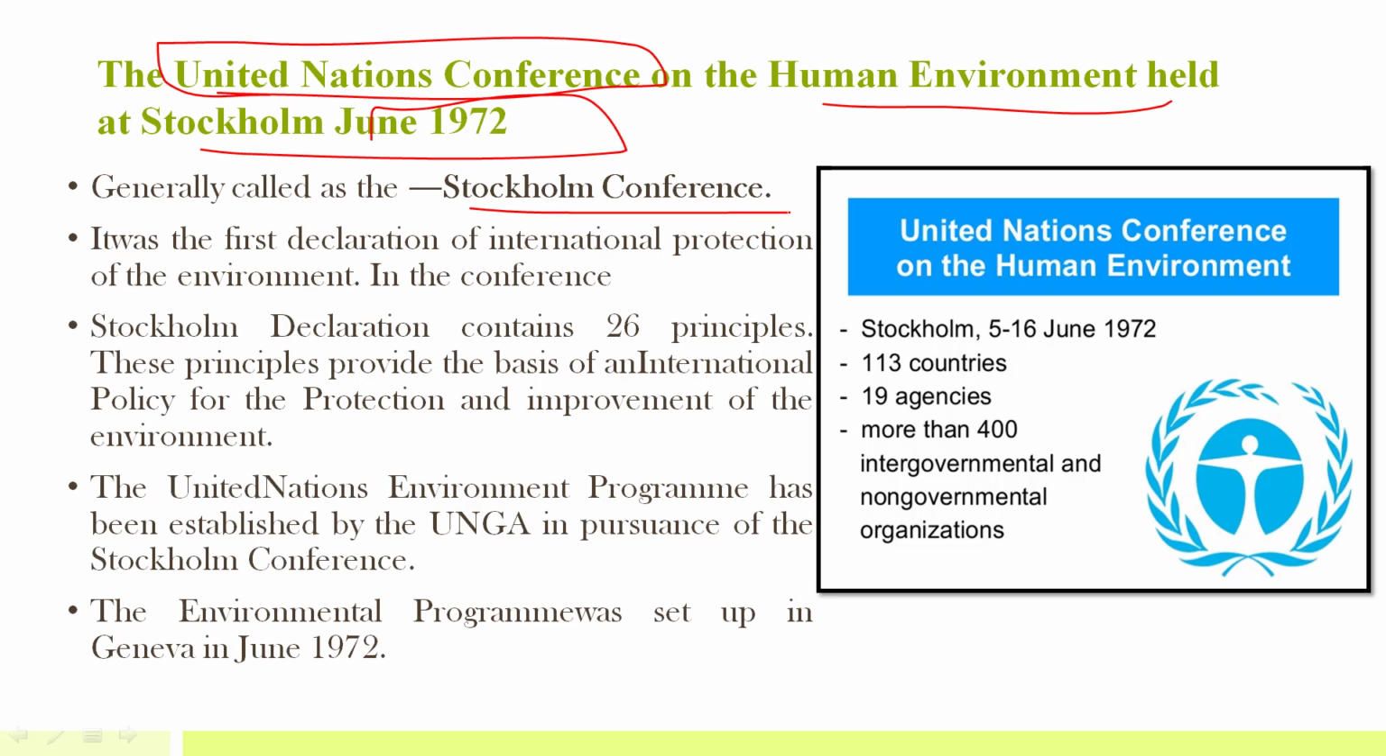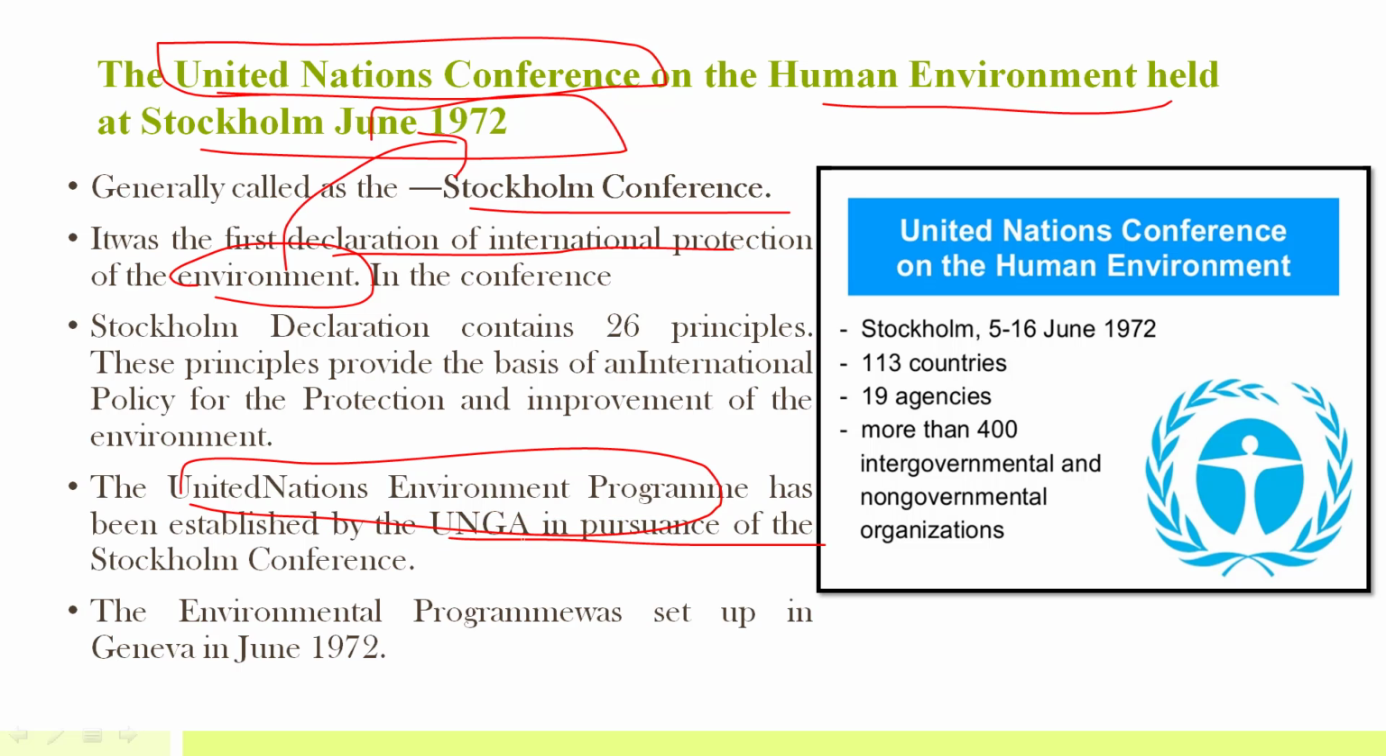This is generally known as the Stockholm Conference, and it was the first declaration of international protection of environment. That's why this conference is very important, and it led to the formation of UNEP, that is United Nations Environment Program. This was established by UNGA in pursuance of the Stockholm Conference. This was the first conference for protection of environment.